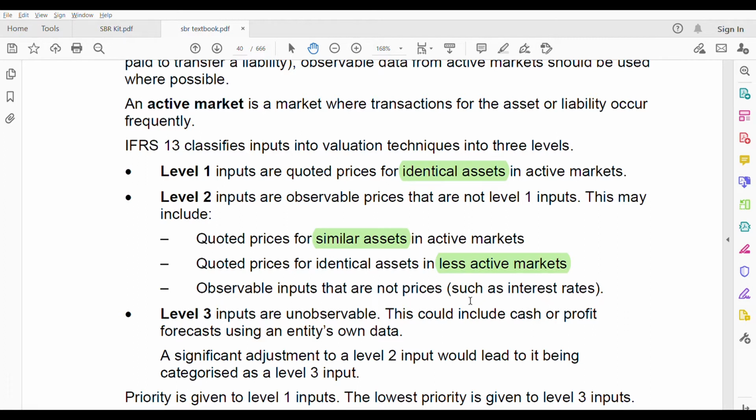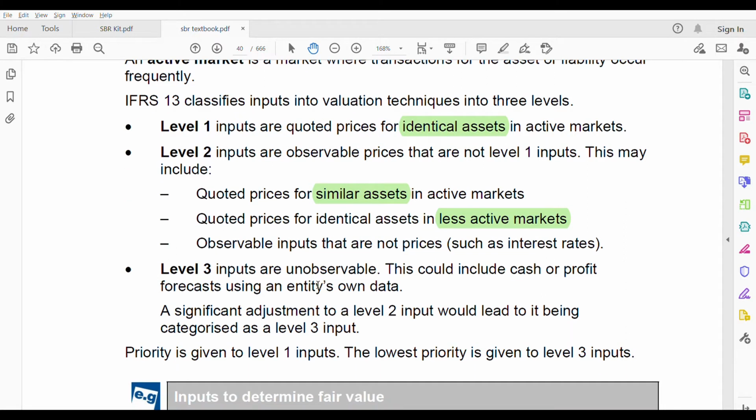Level 3, inputs are unobservable, you cannot observe. Examples include cash or profit forecast using an entity's own data. When you're using your own data, can you observe? No, you cannot. For example, if you are forecasting based on your cash or profit, it is something unique to you. It's not there in the open market, so you cannot observe it. That should be your last resort.